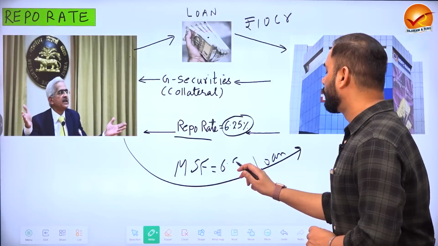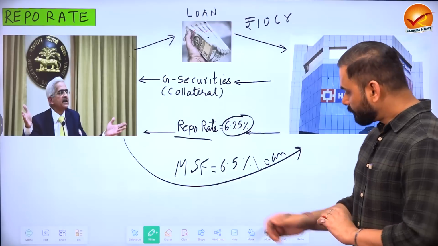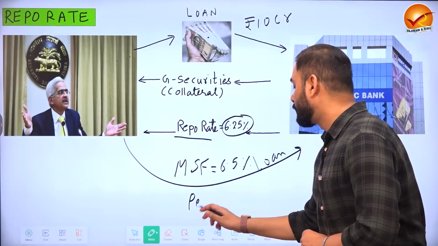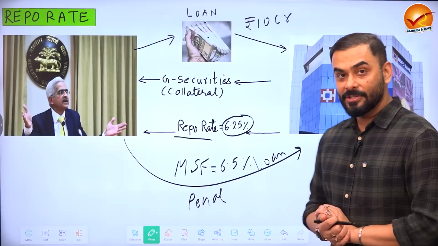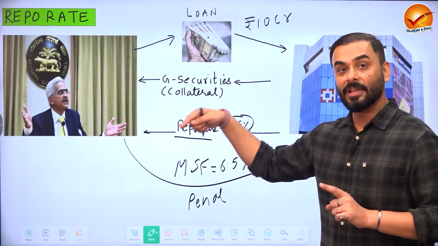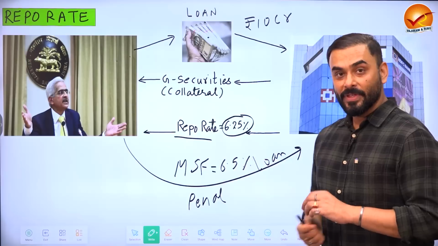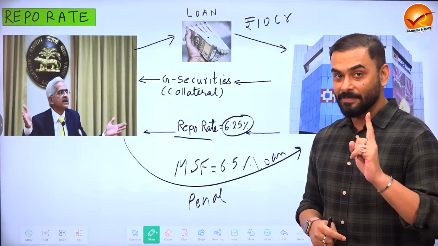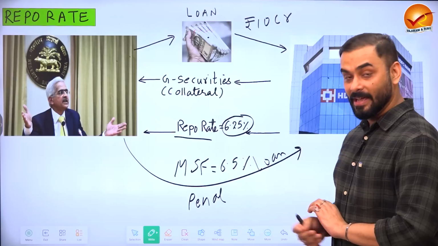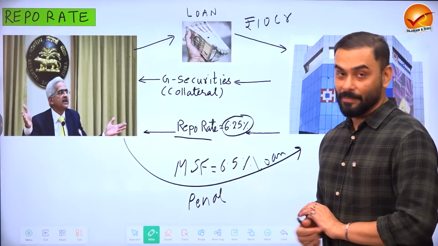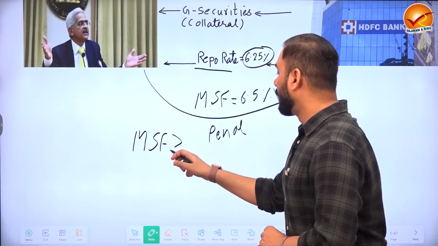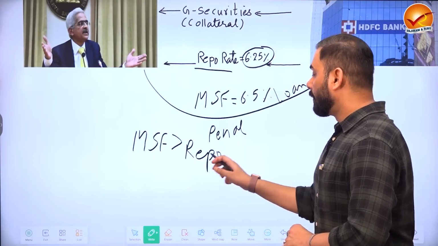So for example, it could be 6.5%. This rate is like a punishment rate. That is why this rate is also called the penal rate. Why? Because the very fact that HDFC has to come to RBI to take a loan after repo means HDFC might have become indisciplined. That is why the Reserve Bank of India charges a punishment rate which is slightly higher than repo rate. So this is called MSF. So what did we learn? That MSF is greater than repo.